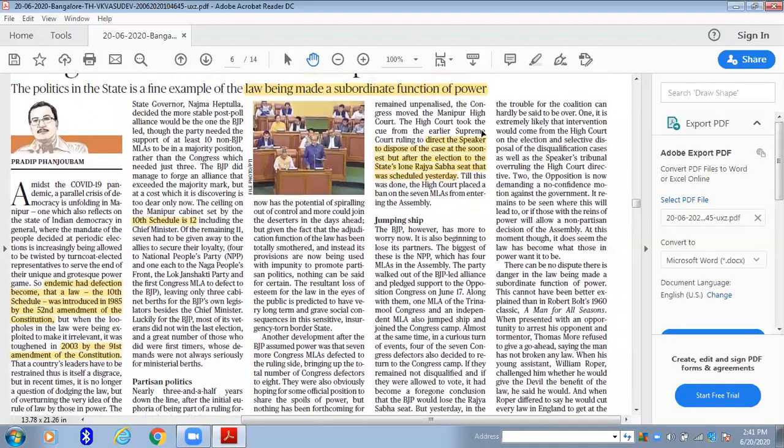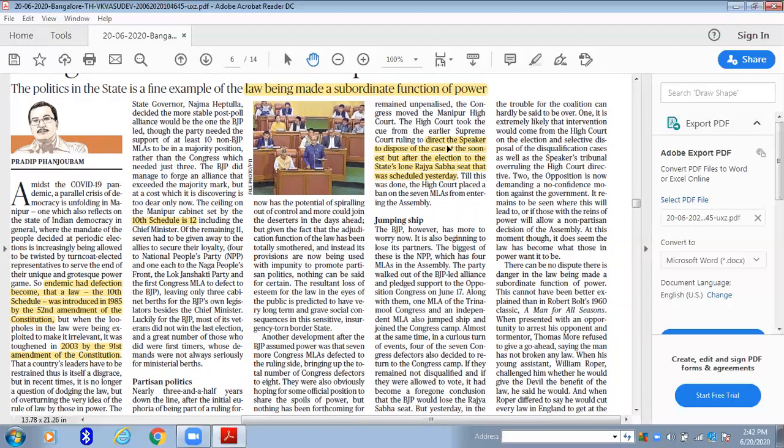Now moving on to the next thing. The Supreme Court directed the speaker to dispose of the case at the soonest but after the election. So there is one small gimmick here, which even in the polity book you will know. The speaker has the authority to declare the members as disqualified, but they didn't mention a time frame for the speaker to do that. So the Supreme Court can only ask the speaker to finish the process fast, but it can't put reins on the speaker and ask him to finish off the case by a particular date. Even the Constitution hasn't mentioned that.